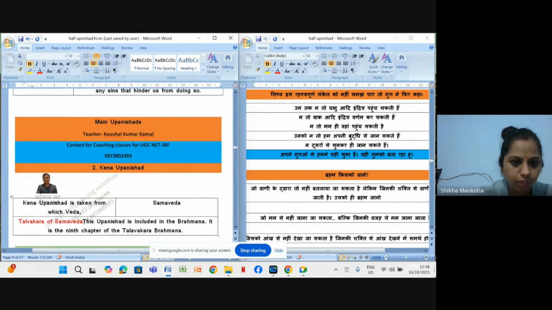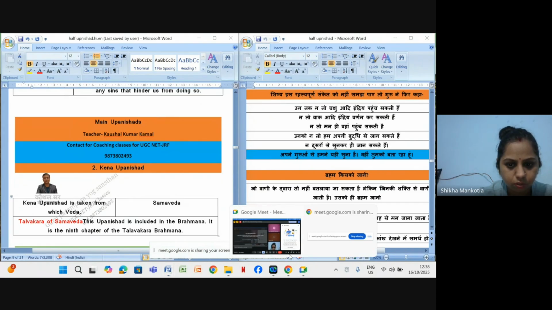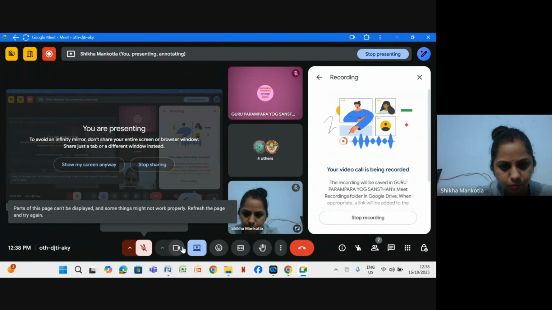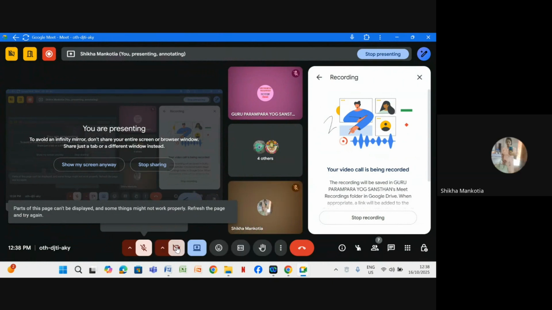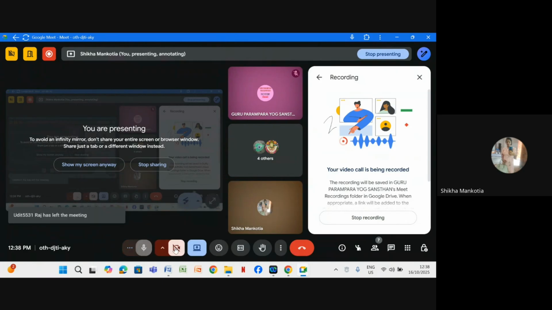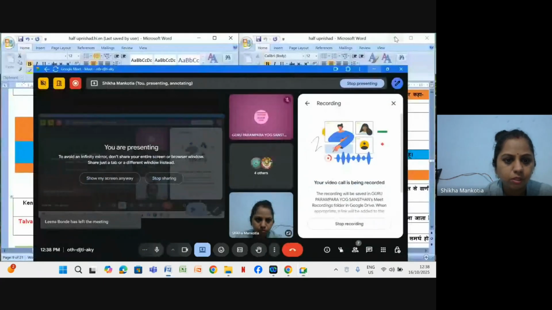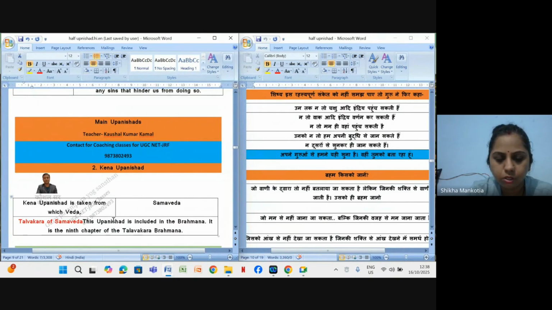So now we have the second main Upanishad. One second, excuse me. So today we are going to learn the Kena Upanishad. This is the second Upanishad, right?